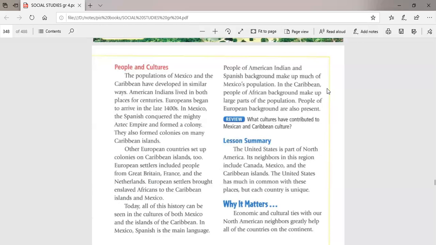Study the map. The map will help you understand the lesson easily. Read the information again and make relationships between this information and the map. You could understand the lesson very easily, okay?